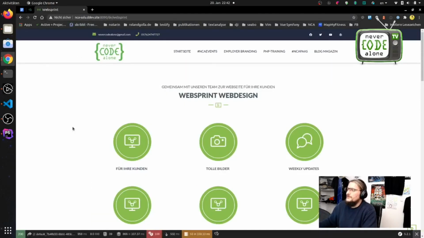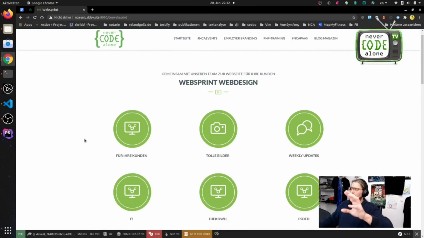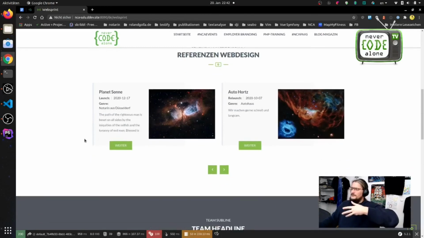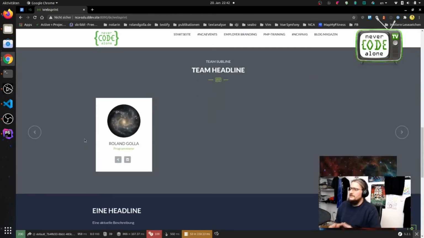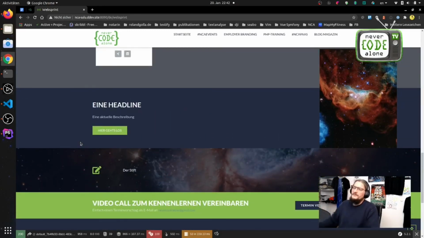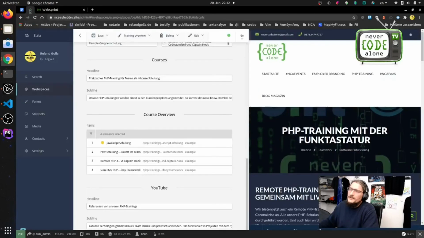And on this web sprint, you see here now there are different kind of sections, and the sections have here an item list, call to action, we have references and team members and another marketing content element. You see that this here is my development environment. On live, this will look a bit more detailed.